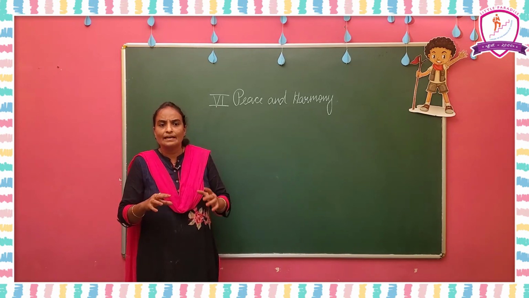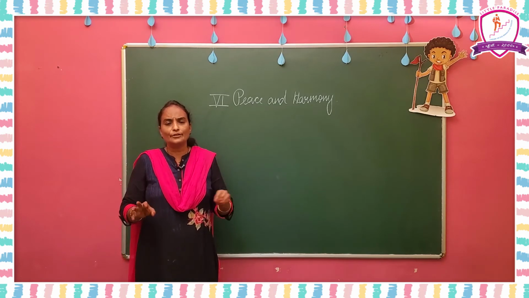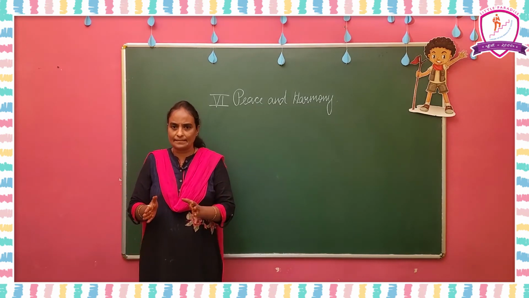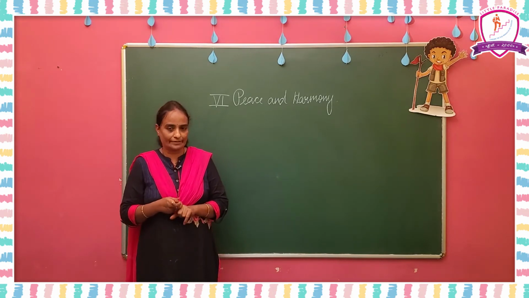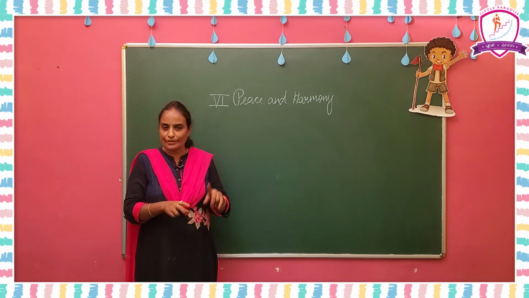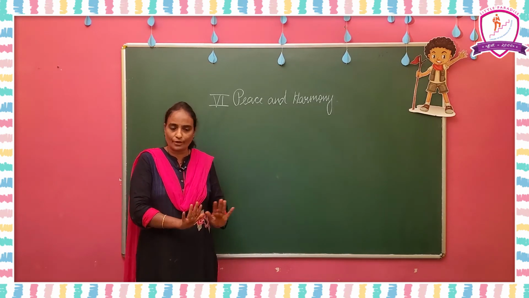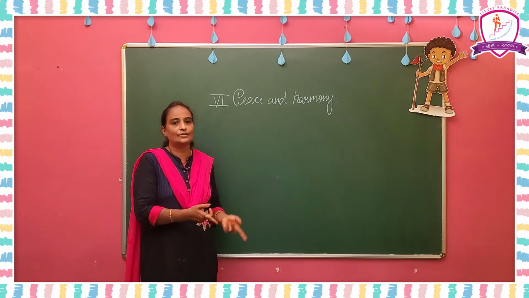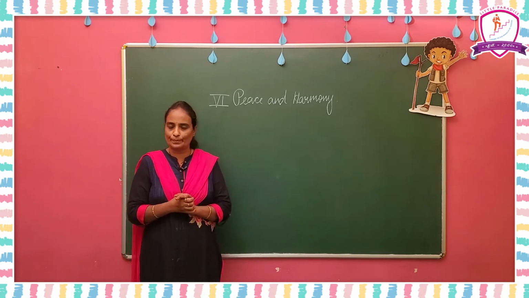Superlative is Rama is the best of all, when you are comparing with all. Good, better, best. So, best means you are comparing with all. So, that is the superlative degree. Got it? When you say Rama is a good boy, good, you are not comparing with anything. That is a positive. When you are comparing with another person, you say that is comparative. And when you are comparing with all, that is superlative.